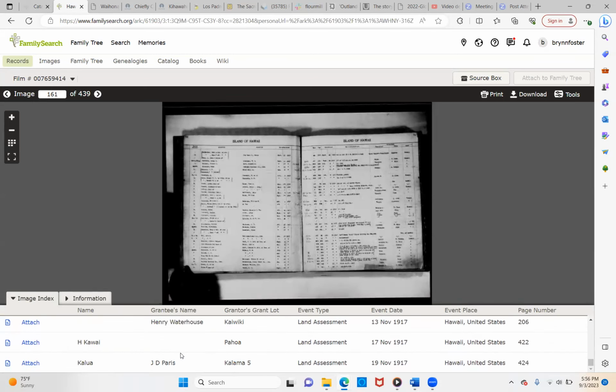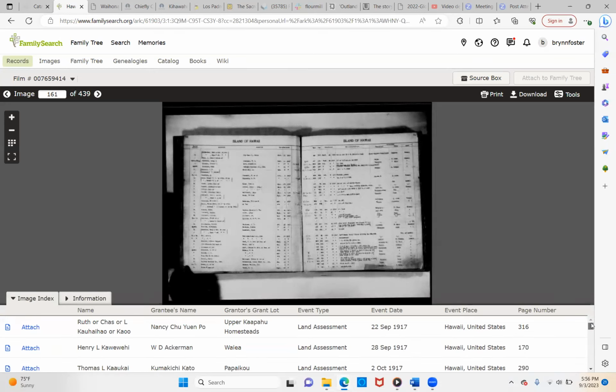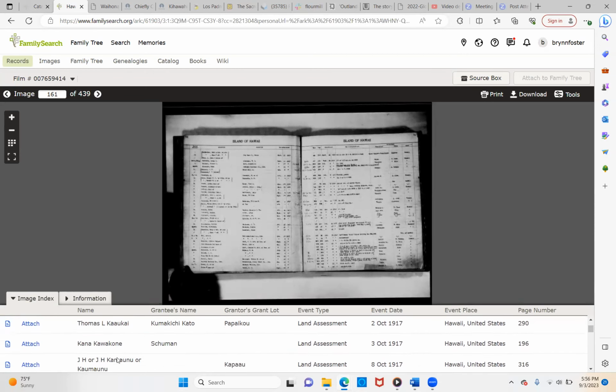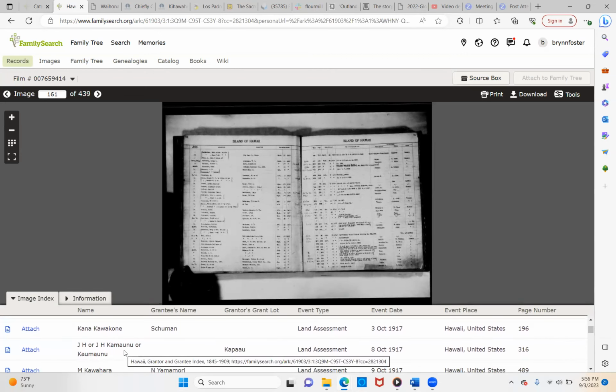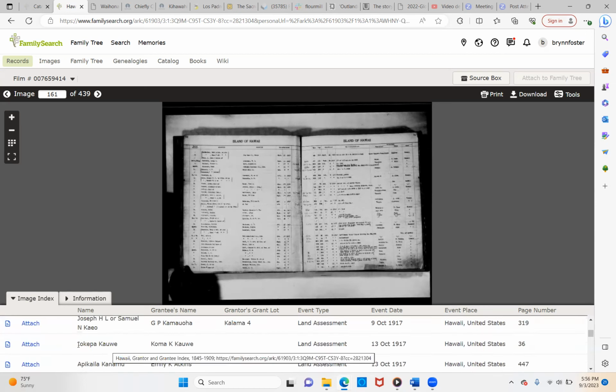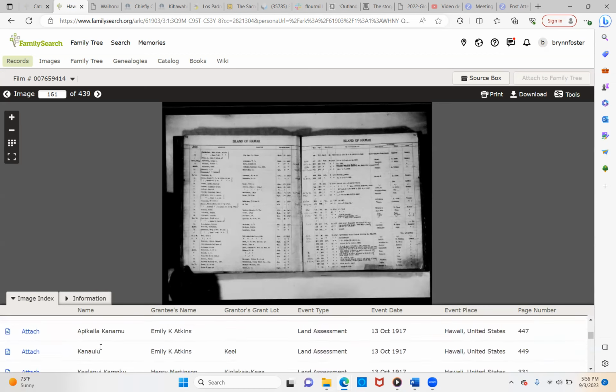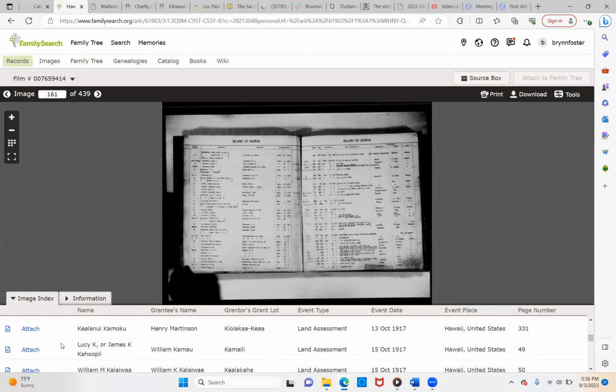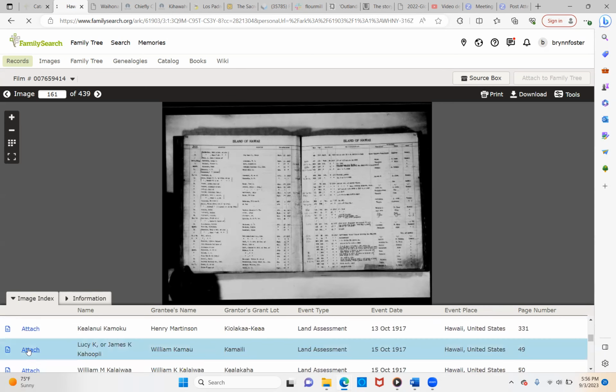And so you can search these two areas for names that look familiar. And okay, so let's go back up. This looks like you could look into that. This name looks familiar. I'm not sure why, but let's go into here and let's attach because we know who these people are.